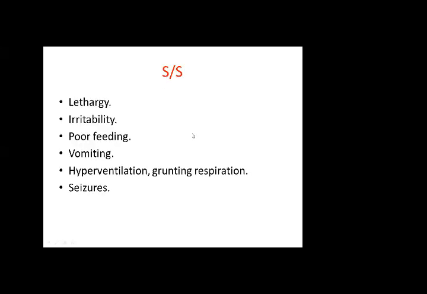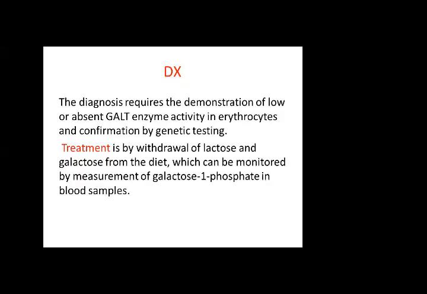Signs and symptoms with amino acid urea are lethargy, irritability, poor feeding, vomiting, hyperventilation, grunting respiration, and seizures. Diagnosis requires the demonstration of low or absent GALT enzyme activity in erythrocytes. There is an enzyme in the red blood cells which is responsible for the breakdown of these proteins, and confirmation is by genetic testing. Treatment is by withdrawal of lactose and galactose from the diet, which can be monitored by measurement of galactose 1 phosphate in the blood cell. So this is the enzyme.